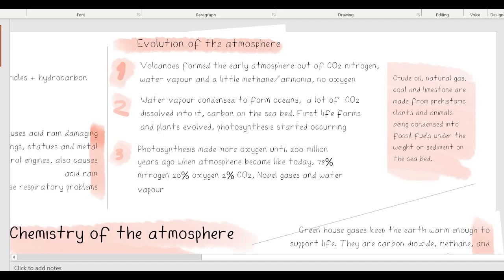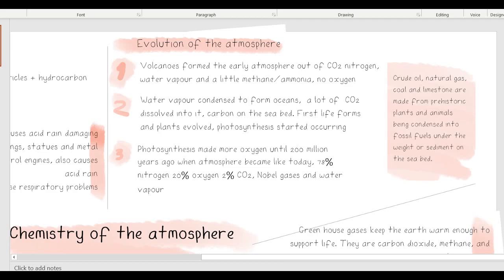In Phase 2, the oceans formed as water vapour condensed. This allowed a lot of the CO2 to be dissolved into the oceans. This then went through a series of chemical reactions to make carbon precipitates on the seabed. Green plants and algae evolved, absorbing more of the carbon dioxide for photosynthesis. Later the marine animals also evolved, and their shells and exoskeletons contained carbonates from the oceans.